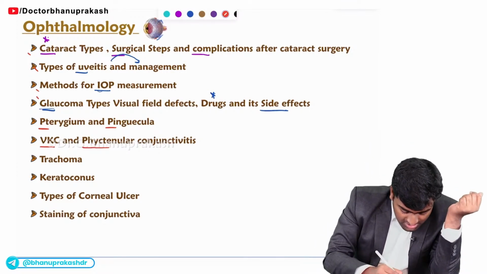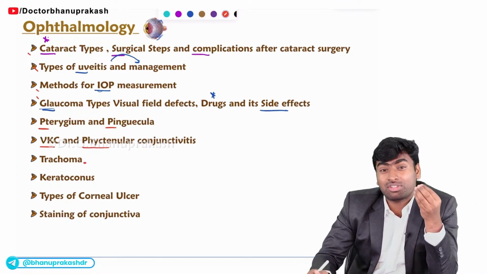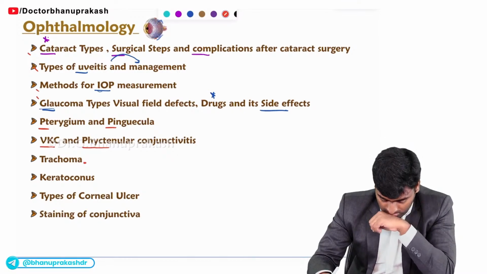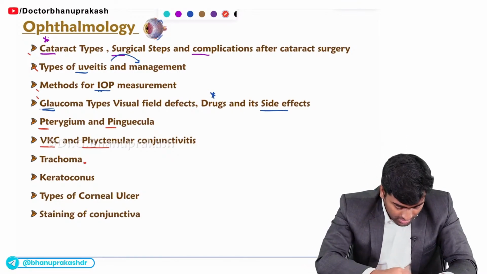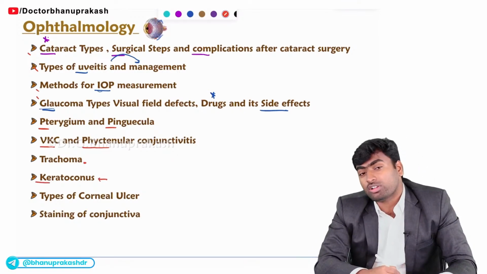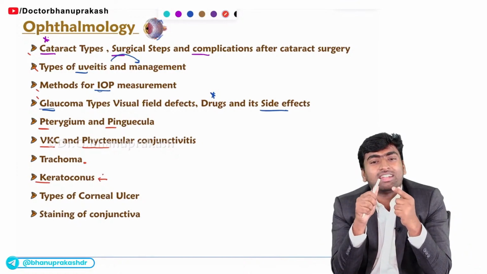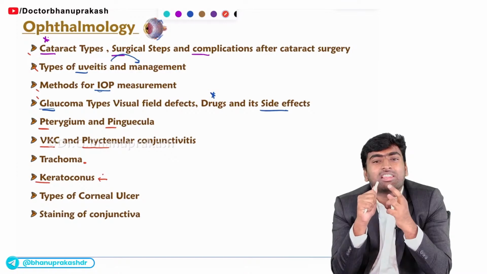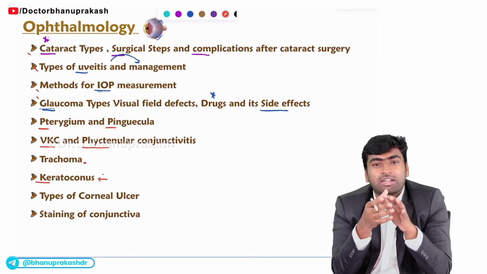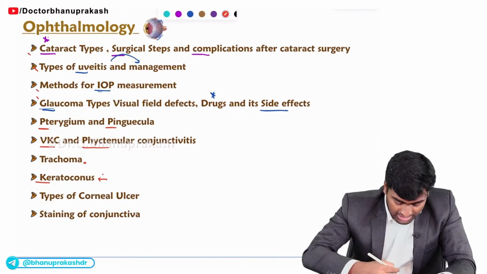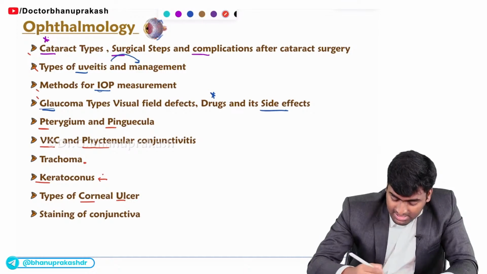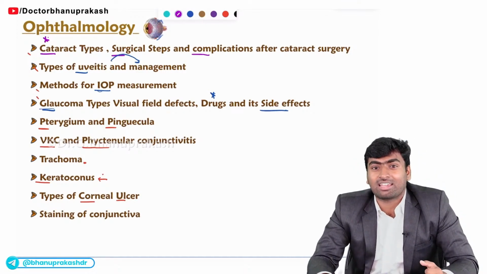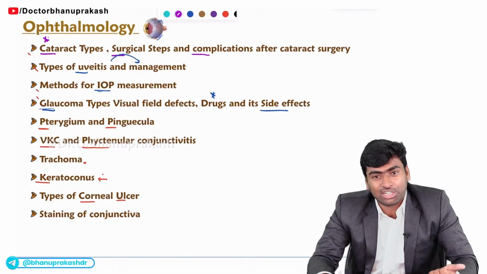Fine. And about trachoma, they also give you the classical features along with an image, and you need to diagnose it. Fine. And the next disease is keratoconus. In keratoconus also, they will rely mostly on the diagnosis part and the management part. Diagnosis based on its signs, and management like ring placement and CXL. Fine. And about corneal ulcer, we need to know the types of corneal ulcer, like bacterial, viral or acanthamoebic. Fine.